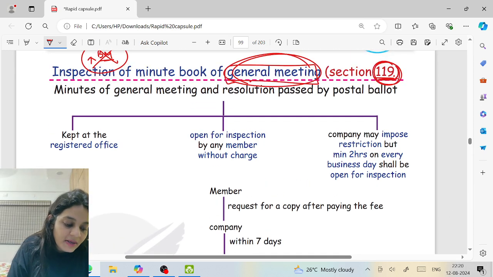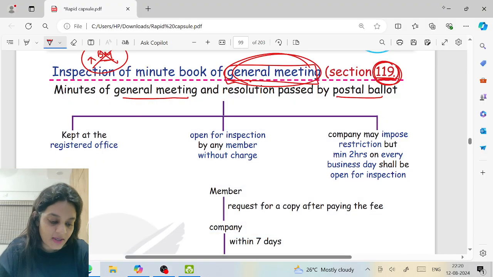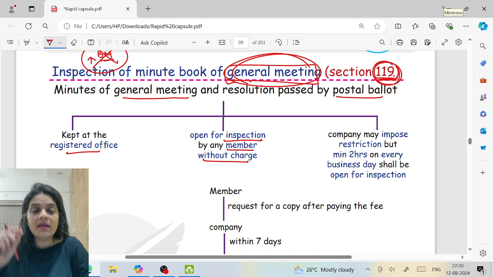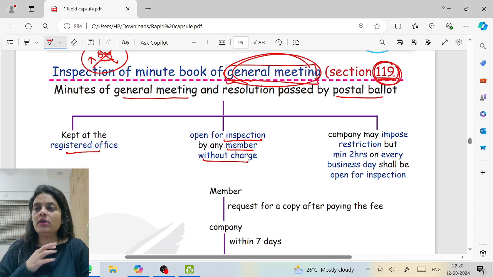Now, the minutes of the general meeting and the postal ballot shall be kept at the registered office. Shall be open for inspection by the member without charge. That means company cannot put a charge that yes, you can check, but you have to pay me. No. And tell me, imagine the entire day member keeps coming. I want to check minute book, check minute book. Company will be like tired.